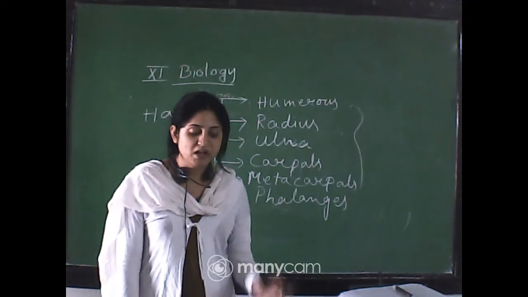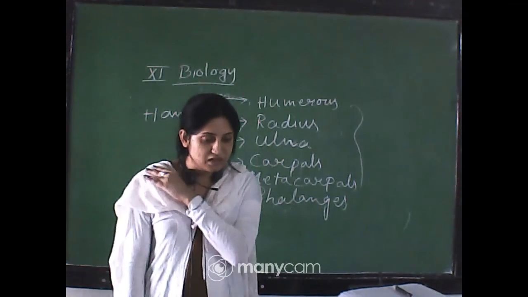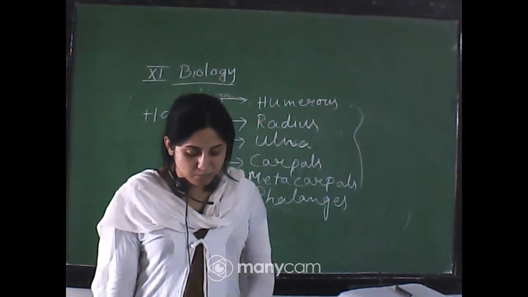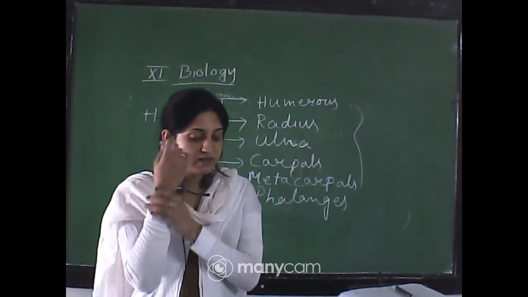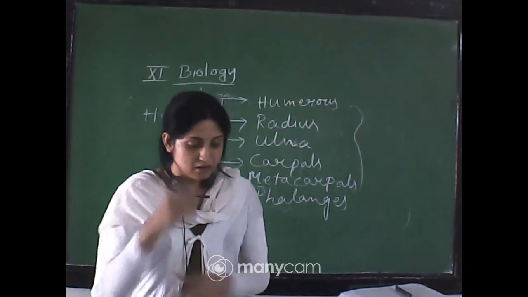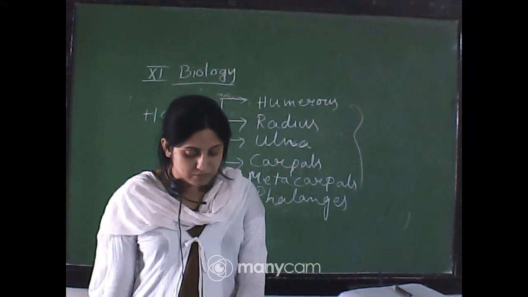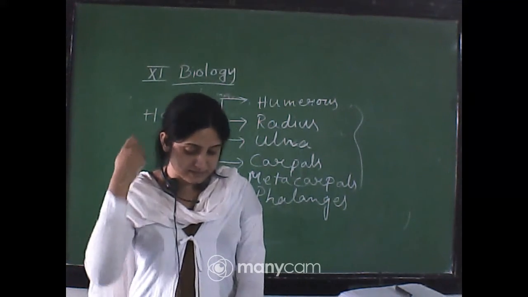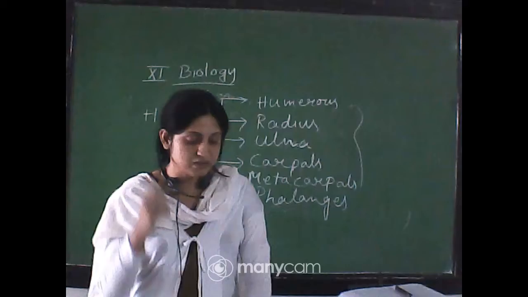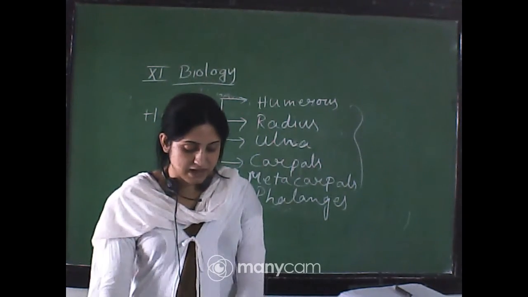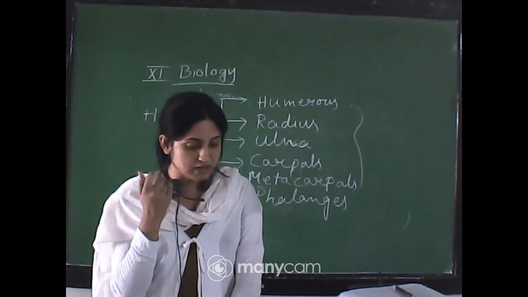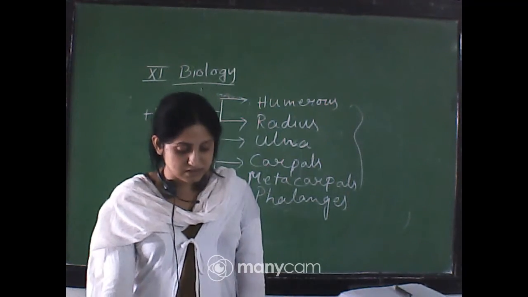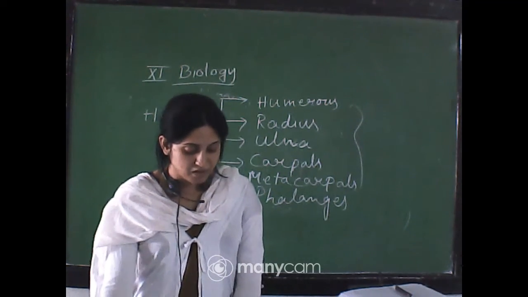Okay, so synovial joints: ball and socket joint, that is made in our shoulder portion between humerus and pectoral girdle. Hinge joint, that is in our knee, and pivot joint, that is the atlas and axis, and gliding joint between the carpals, and saddle joint between the carpals and metacarpals. Okay, so these types of joints are included in synovial joints.